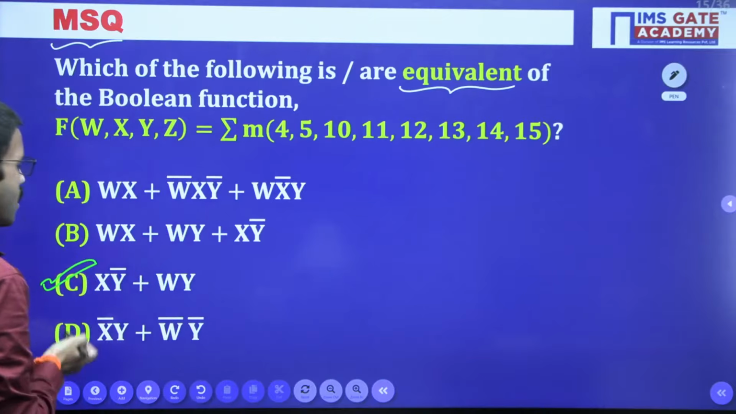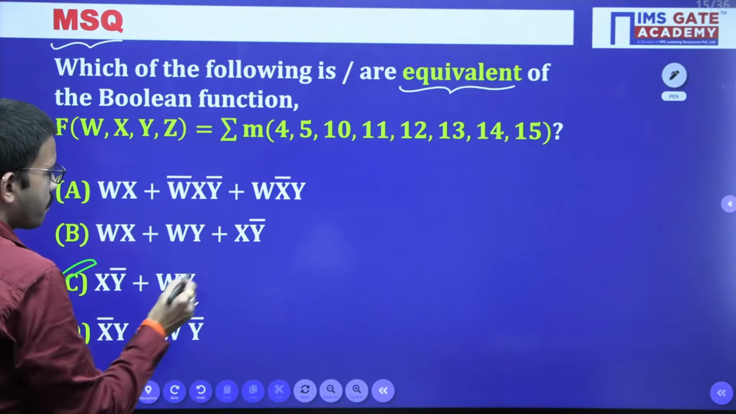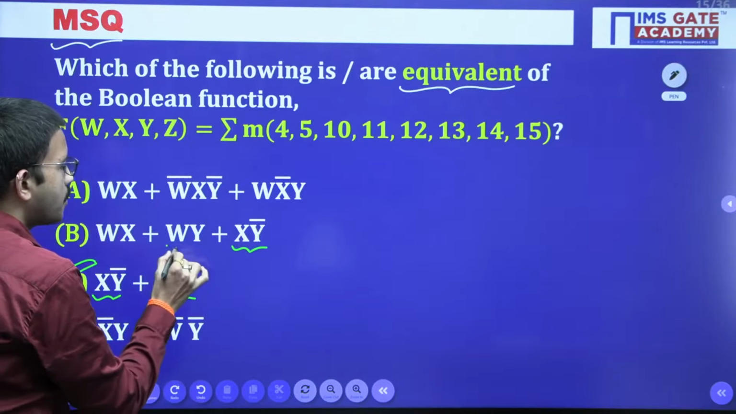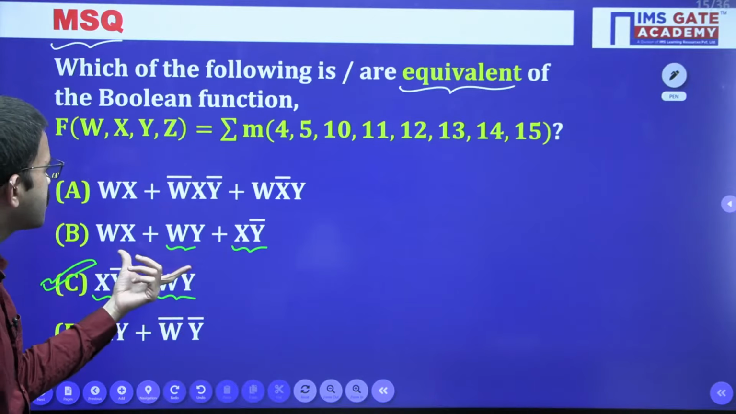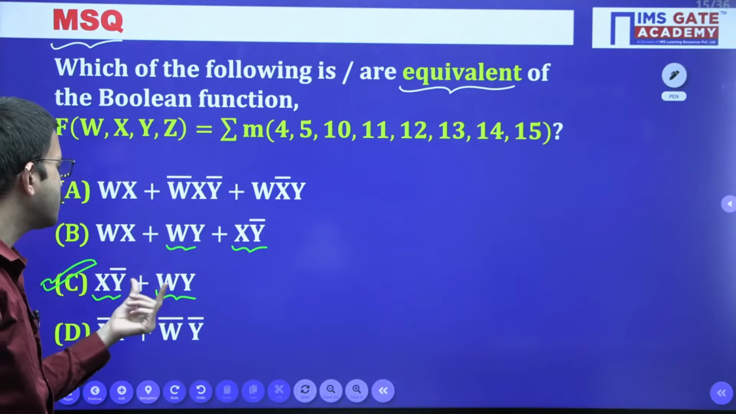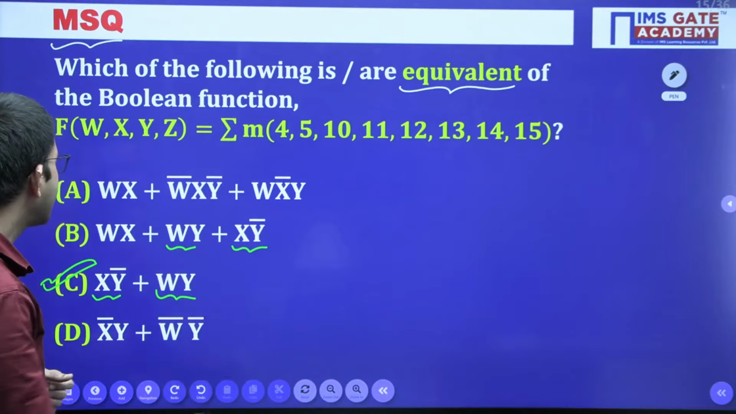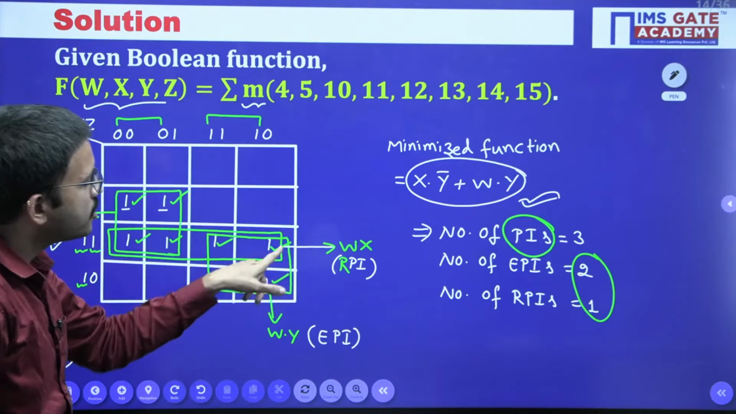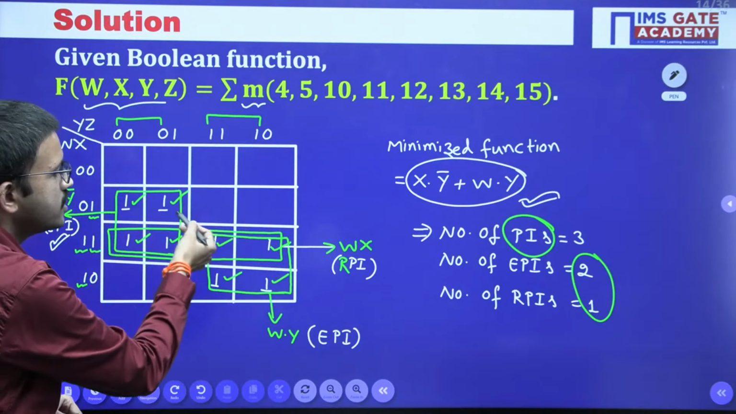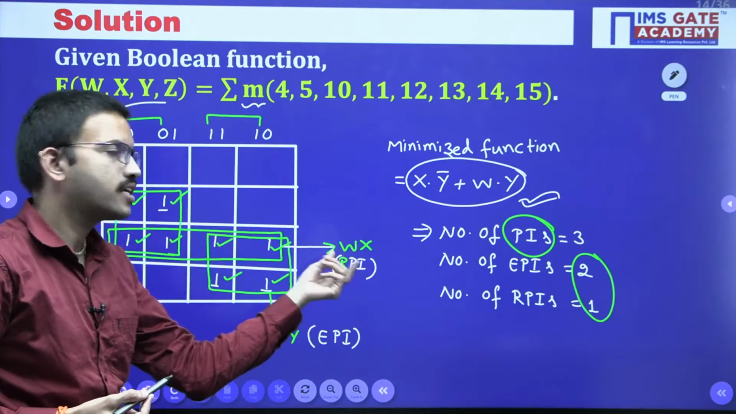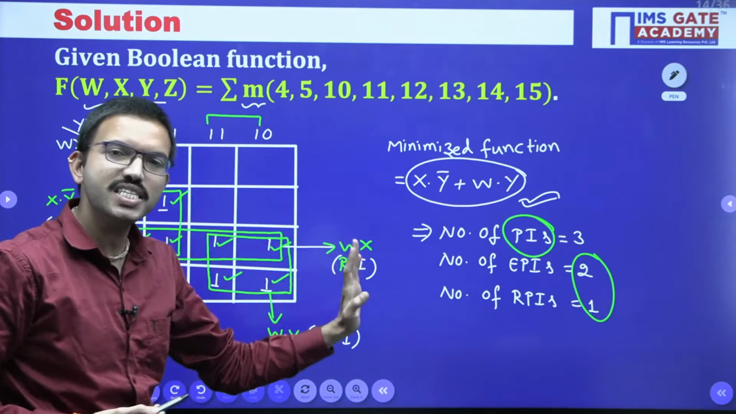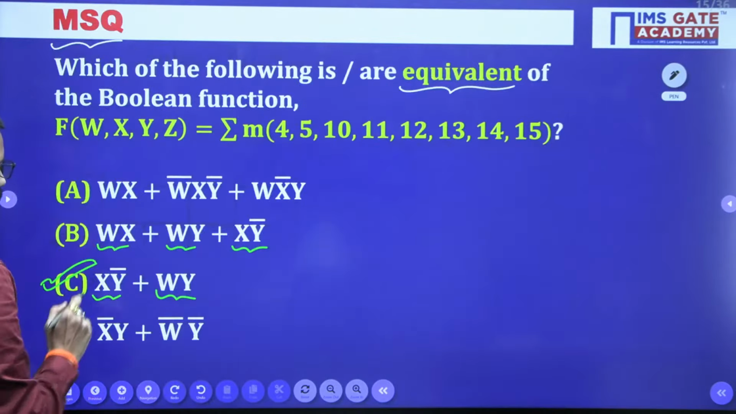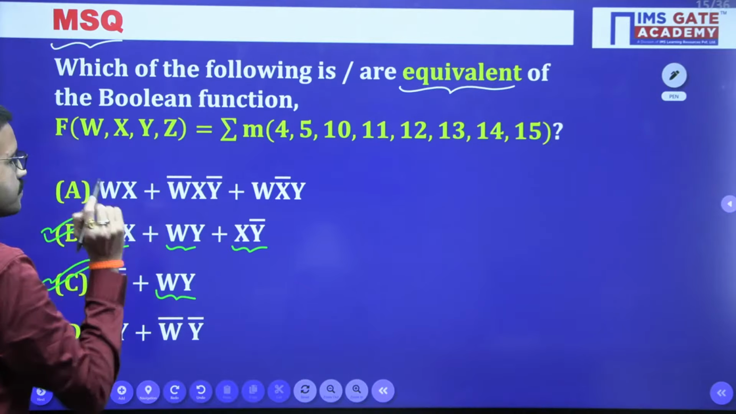Now when you observe option B and option C, x y bar is matching in both, and next w y is matching in both. So here we have three terms, and out of three terms, two terms are the same. Now let us observe the term w x. That w x is nothing but what we got earlier by grouping those four ones. So if you add w x, it is still equivalent to the given function, correct? So option B is also correct.